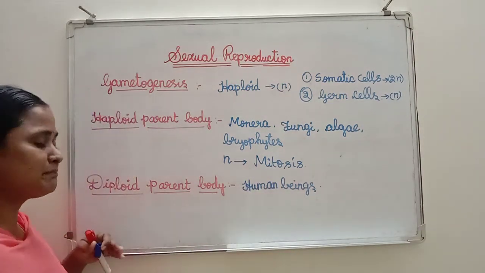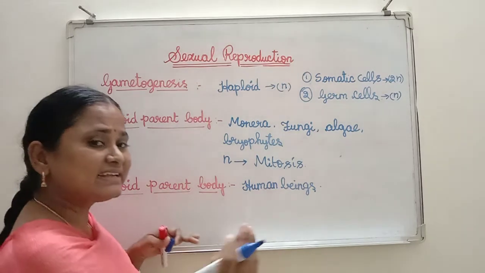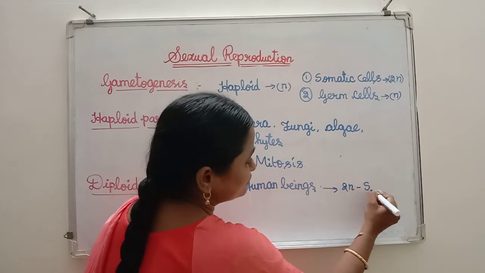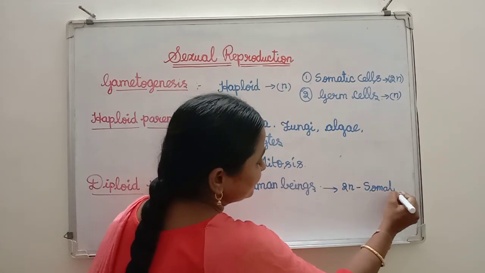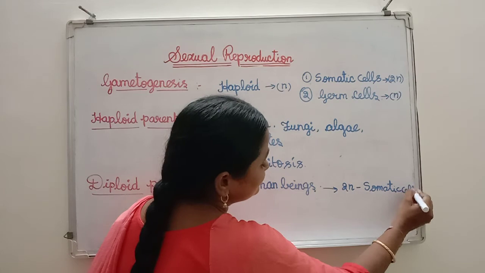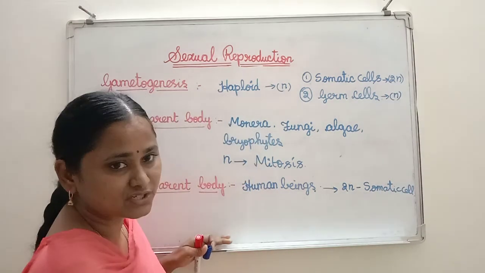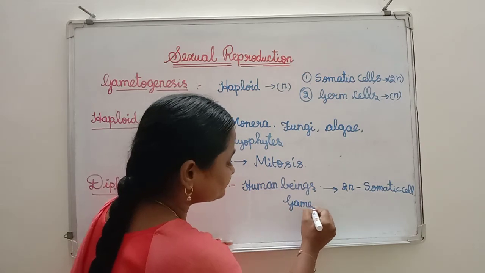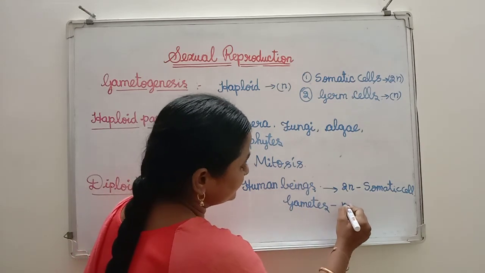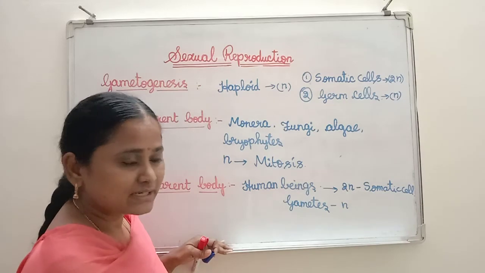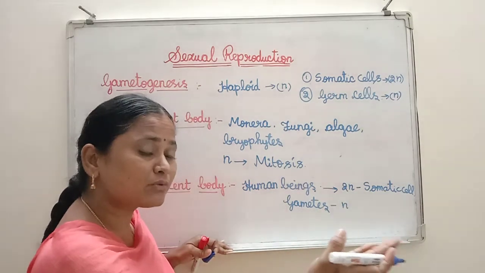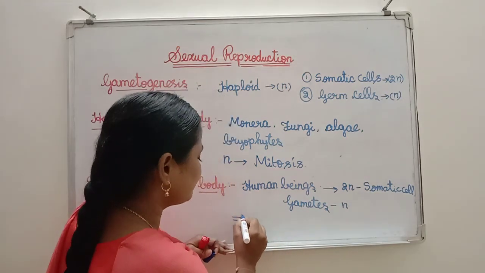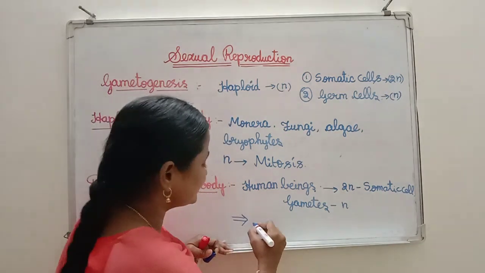But in the case of a diploid parent body, somatic cells are 2n, diploid. But the gametes are haploid, that means n. That means here the chromosomal number has to be reduced to half. So what type of cell division takes place during gametogenesis?